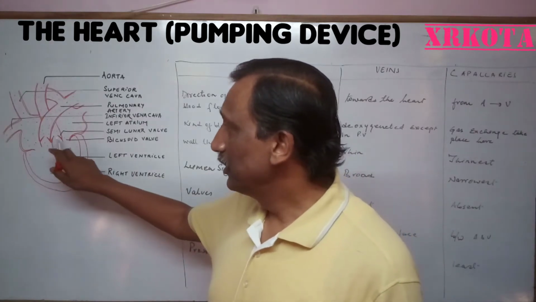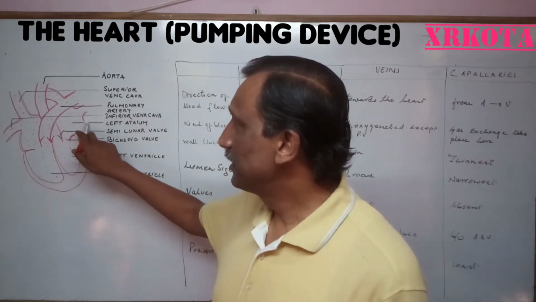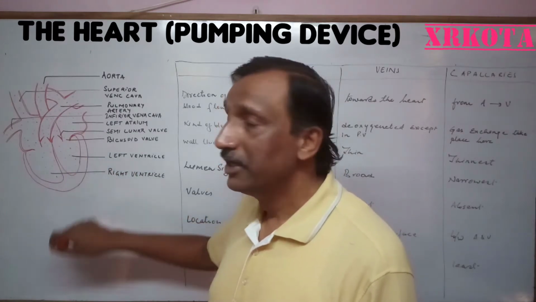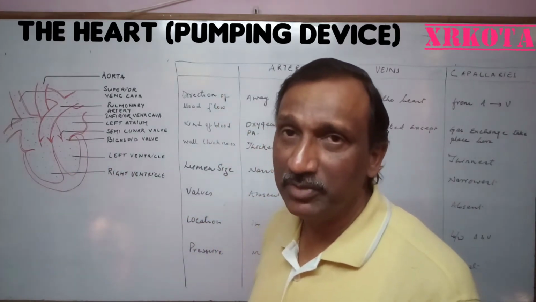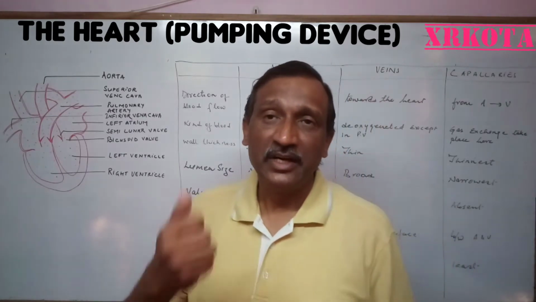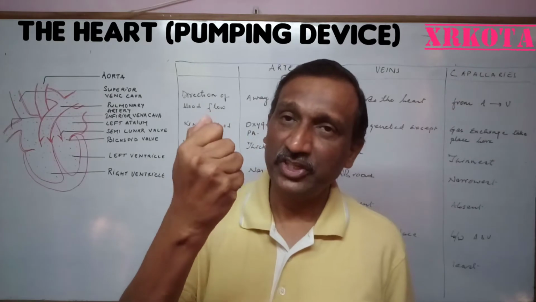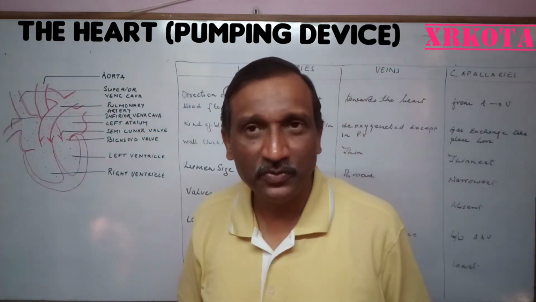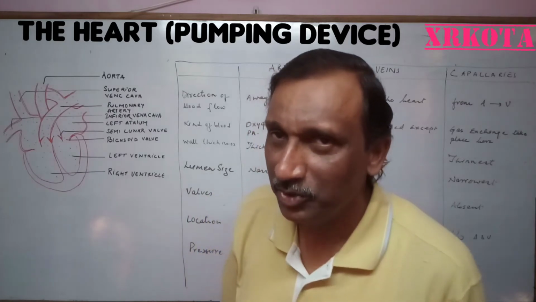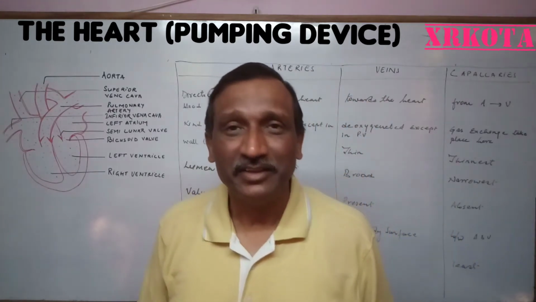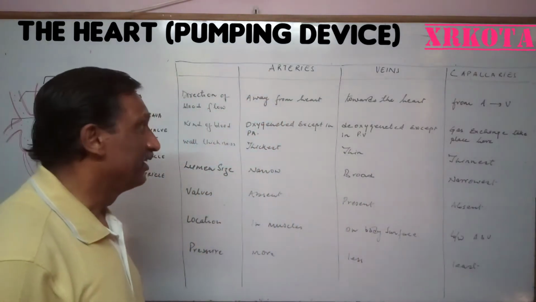If you look at the wall thickness, the atria are thin, whereas the ventricles are thick, and the thickest one is the left ventricle because it has to pump the blood all over the body. So this is the structure of the heart. The heart is of closed fist size and shape, almost triangular, and whatever the size of your fist, that is the size of your heart. So you need not worry about a big heart or small heart; it is all figurative language.